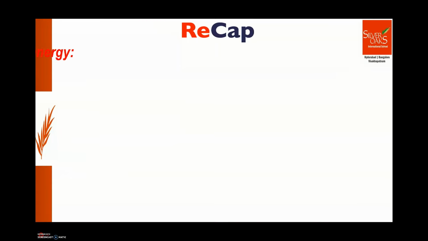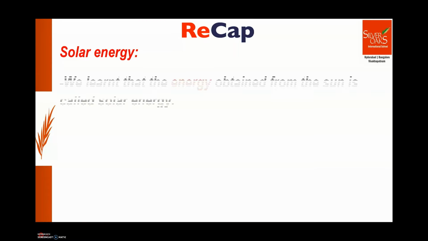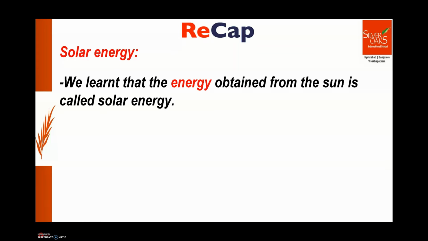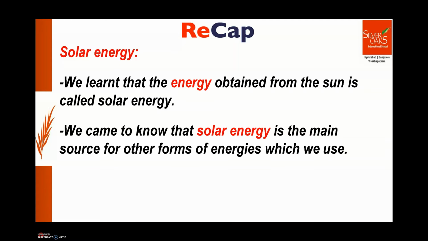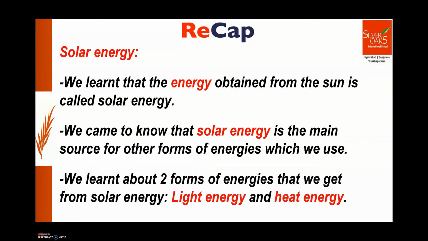Solar energy first. We learned that the energy obtained from the sun is called solar energy. We came to know that solar energy is the main source for other forms of energies, right? And we learned about 2 forms of energies that we get from solar energy. That is light energy and heat energy.